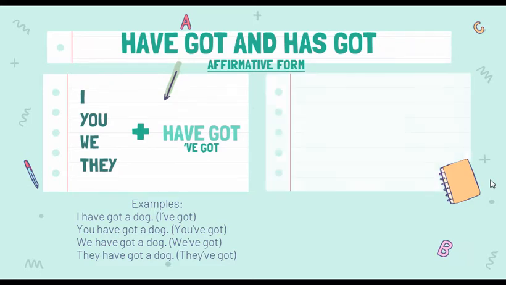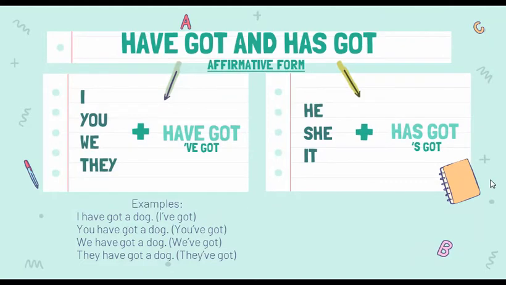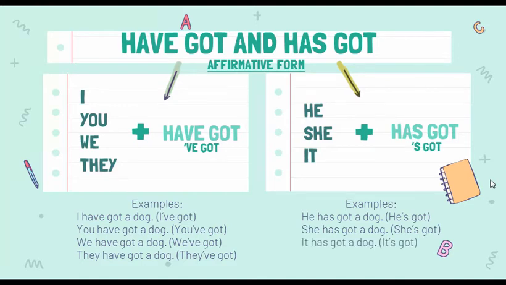Okay? For the other subjects, he, she, and it, we use has got. For example, he has got a dog, she has got a dog, it has got a dog. We also have the contracted form. He's got, she's got, and it's got. Is it clear? Okay, let's continue.